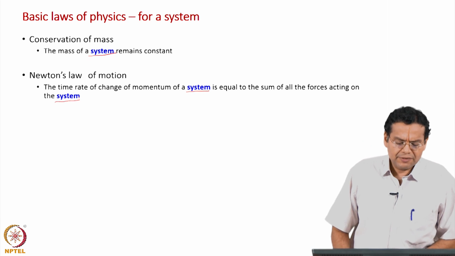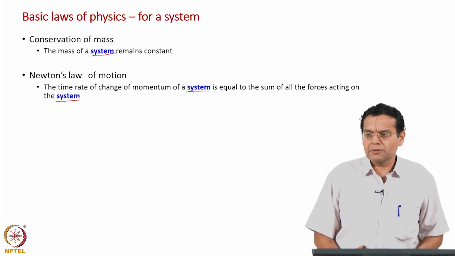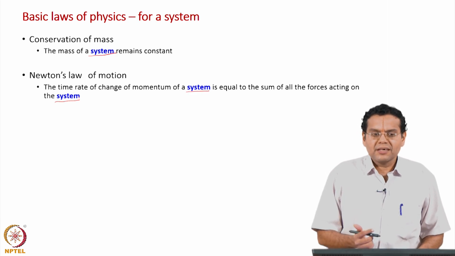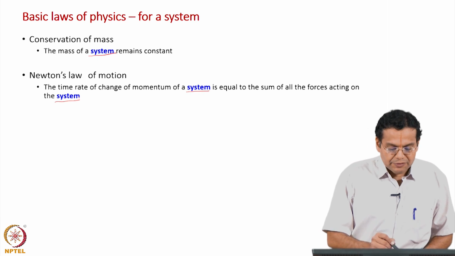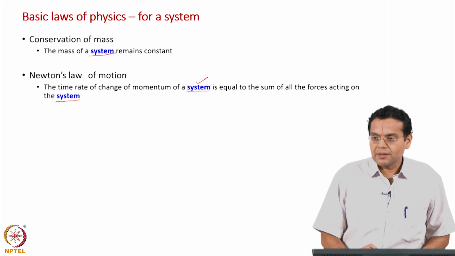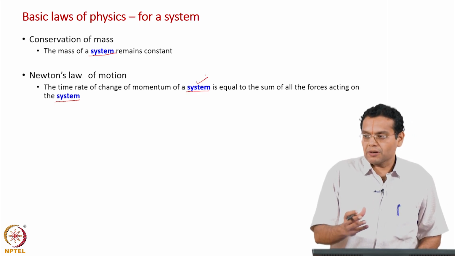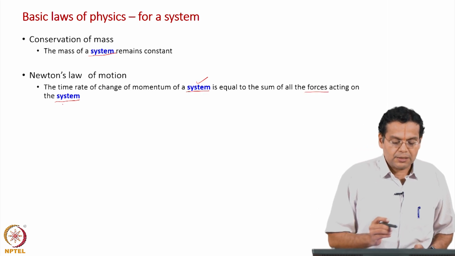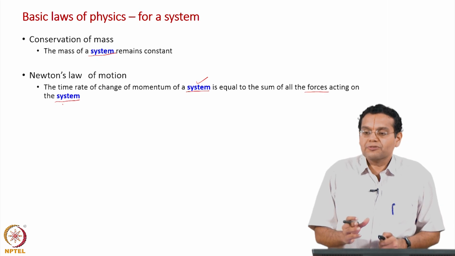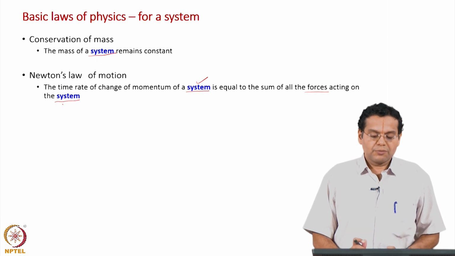When we usually say, we say rate of change of momentum is equal to sum of all the forces. That is a very casual statement. If you want to very specifically say it, the rate of change of momentum of a system, whichever system you come across, is equal to the sum of all the forces acting on the system. Newton's second law of motion is not for a control volume, it is for a system only.